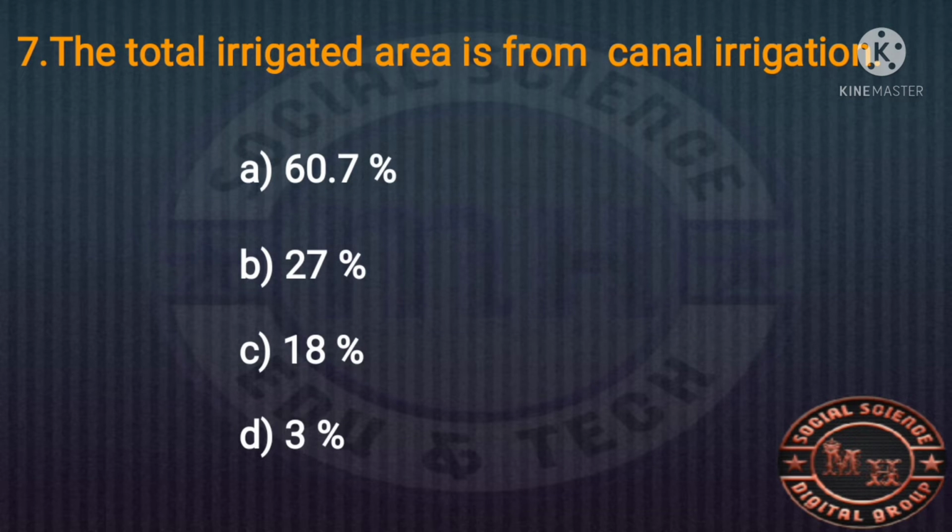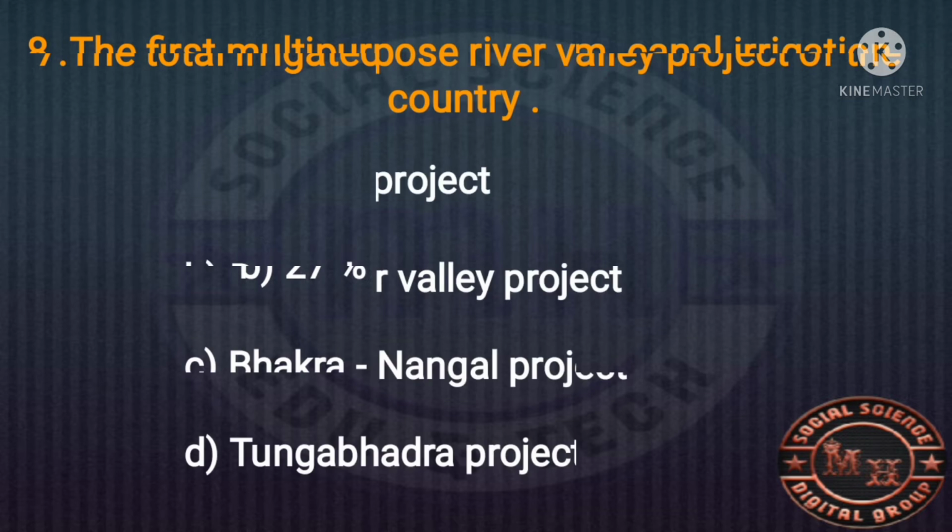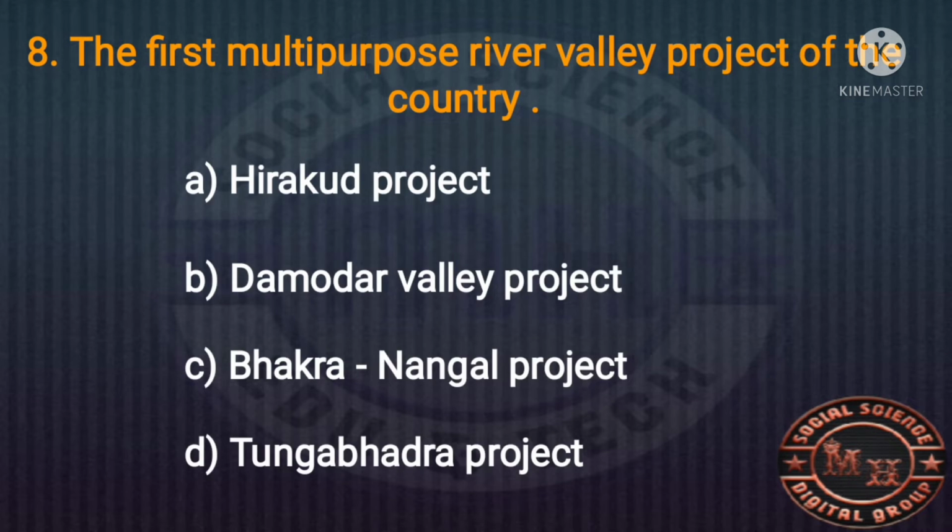The seventh MCQ question: what share of the total irrigated area is from canal irrigation? 60.7% is well irrigation, and the right answer is 27% of the total irrigated area from the canal irrigation system.